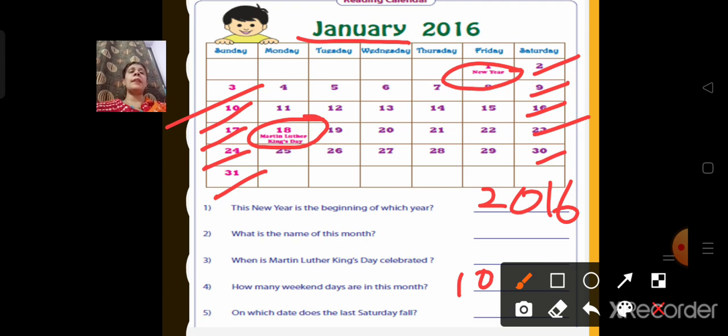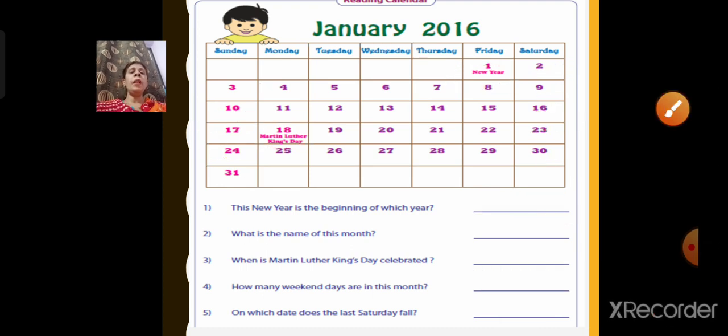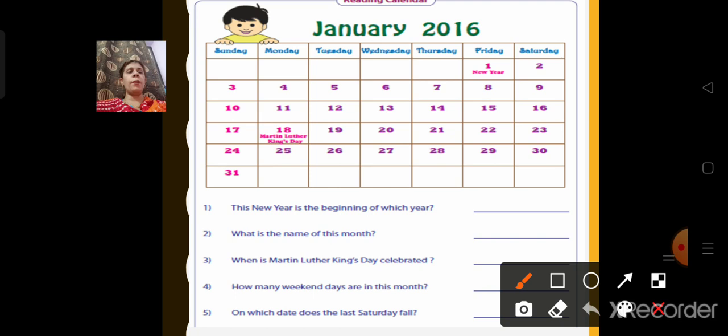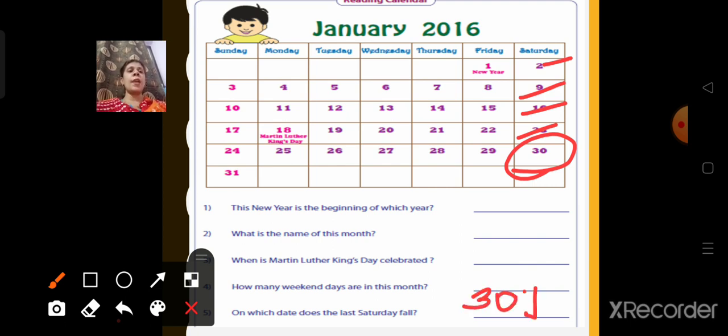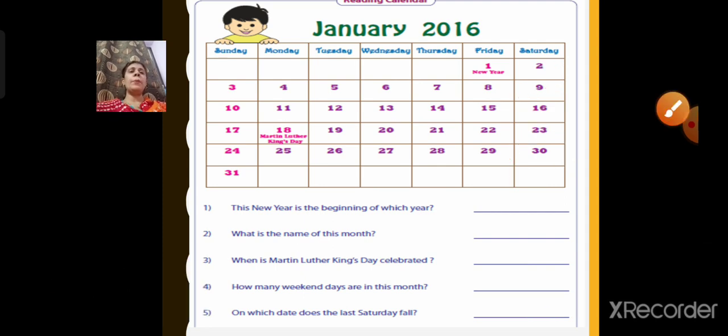On which date does the last Saturday fall? Where is the last Saturday? This is the first Saturday, second Saturday, third Saturday, fourth Saturday, and this is the last Saturday. So on which date is the last Saturday? It is 30 January. Children, I am not having place, so I am writing only Jan, but you have to write the full sentence, 30th January. Now we'll move to the next one.